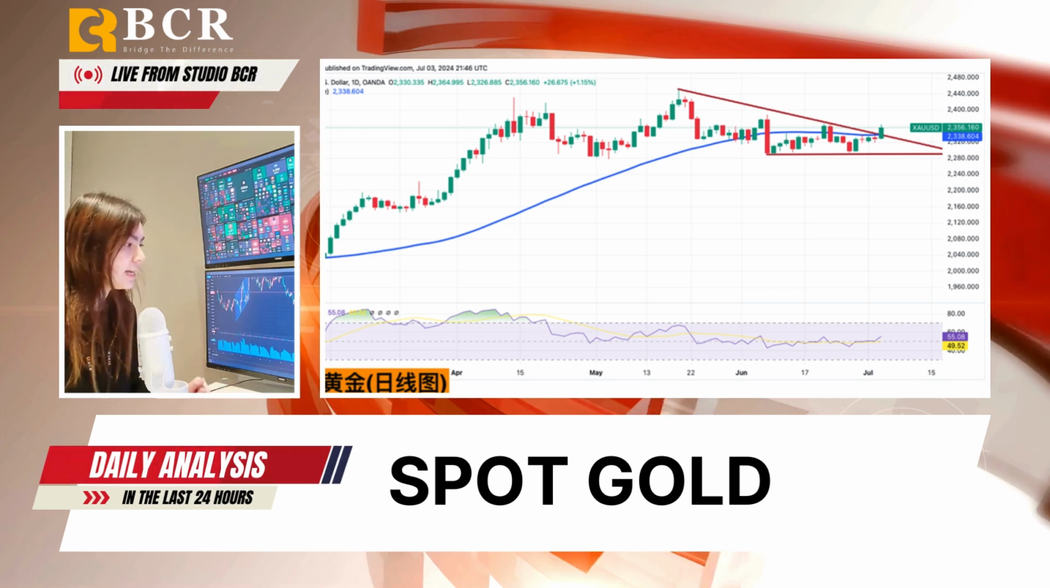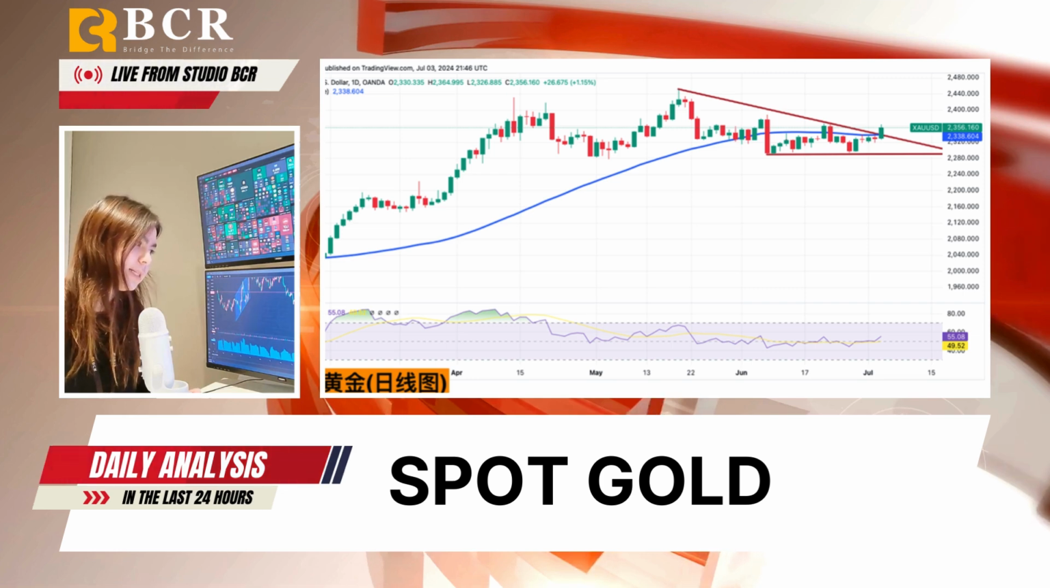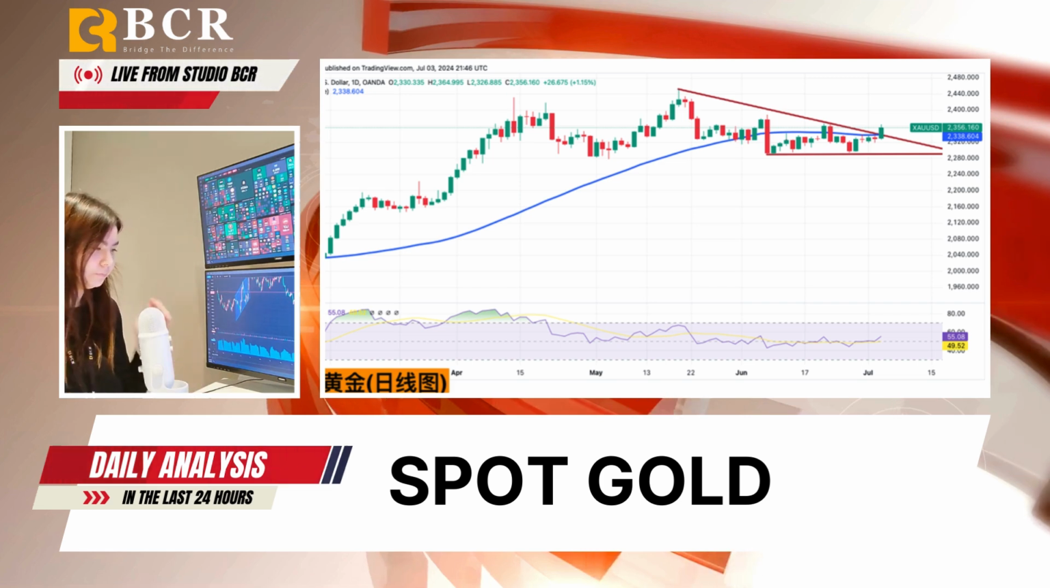From a technical standpoint, gold has been range-bound recently, indicating uncertainty among traders. Resistance is currently tested around $2,360, with potential to reach swing highs from late June at $2,365 to $2,370. Further bullish momentum could push towards the 2,400 mark and challenge May's all-time highs near $2,450.